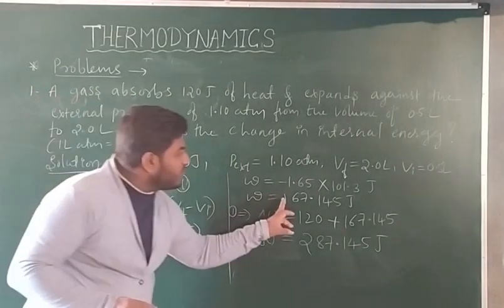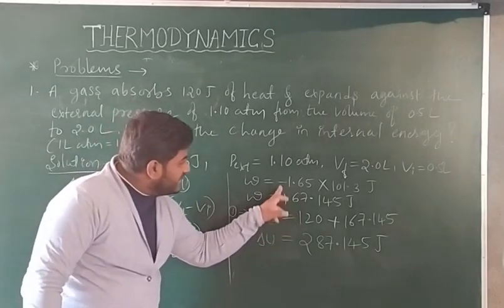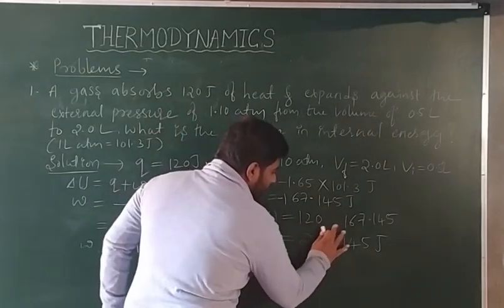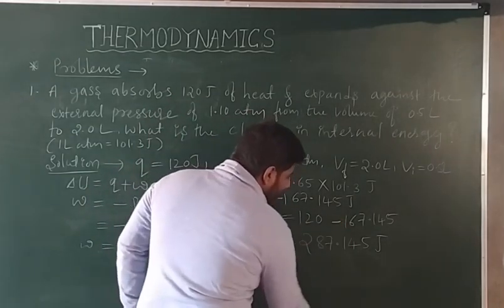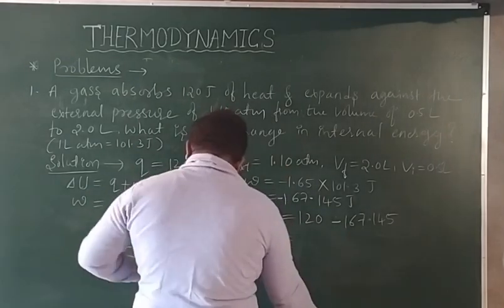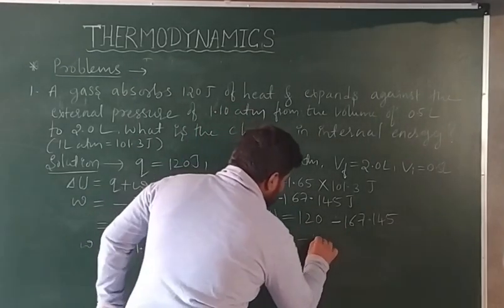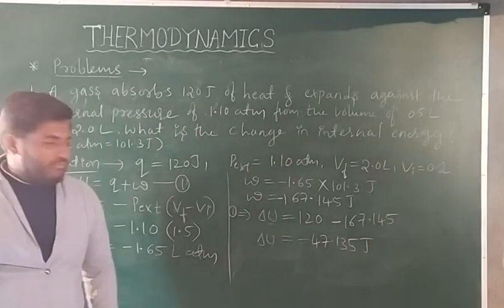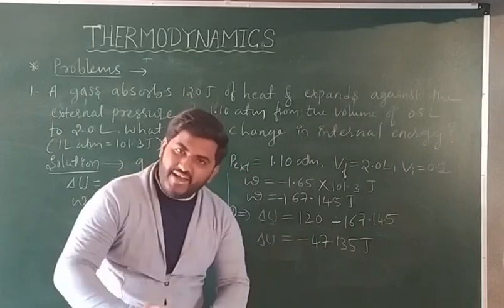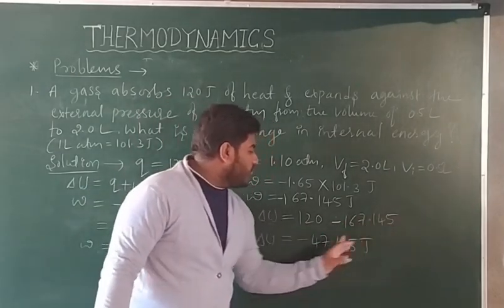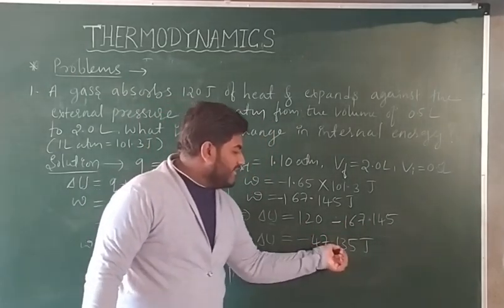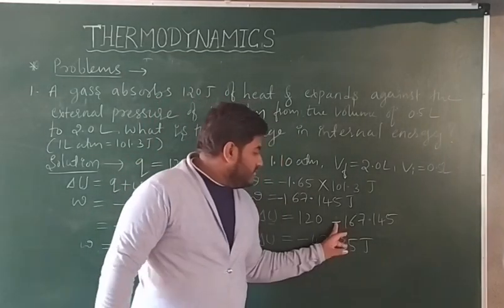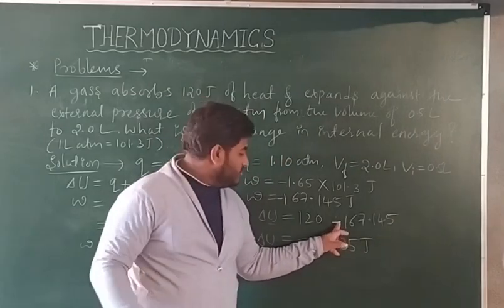Another thing is there. Here the work done we are getting is negative, right? So you should write negative here. So if you write negative here, then you are getting minus 167.145 plus 120, which gives 47.145 joule, and the sign on the larger number should be written here.